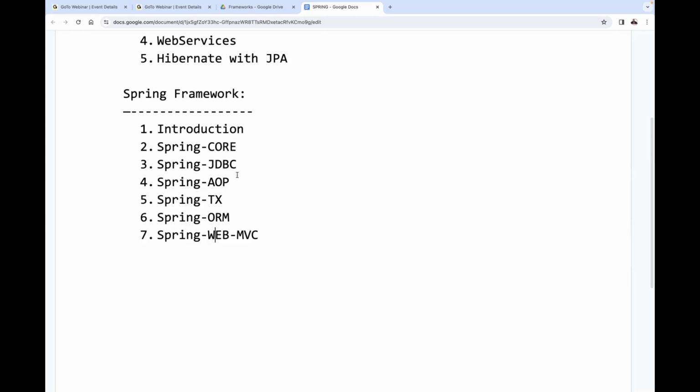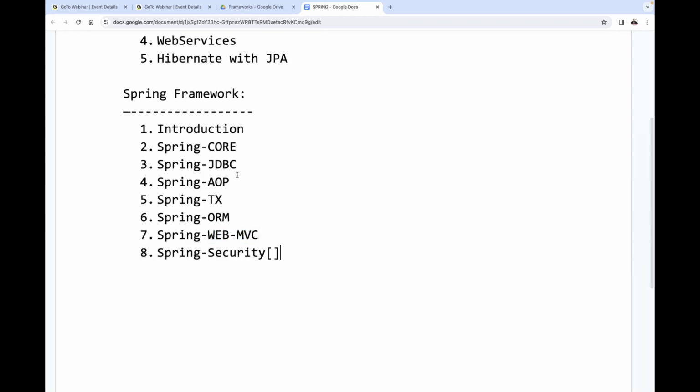That's why, in place of it, we are going to understand Spring Web MVC. Spring has its own MVC framework, that is Web MVC. In the same way that the Struts framework is available as an MVC framework, and JSF is available as an MVC based framework, the Spring framework has an MVC framework. That MVC framework is available in the form of a separate module, which is Spring Web MVC. Everybody understand it clearly. After completion of this, the next one is Spring security.